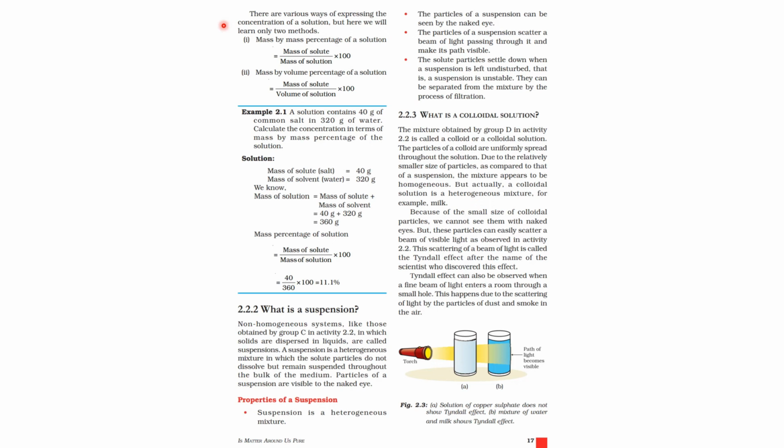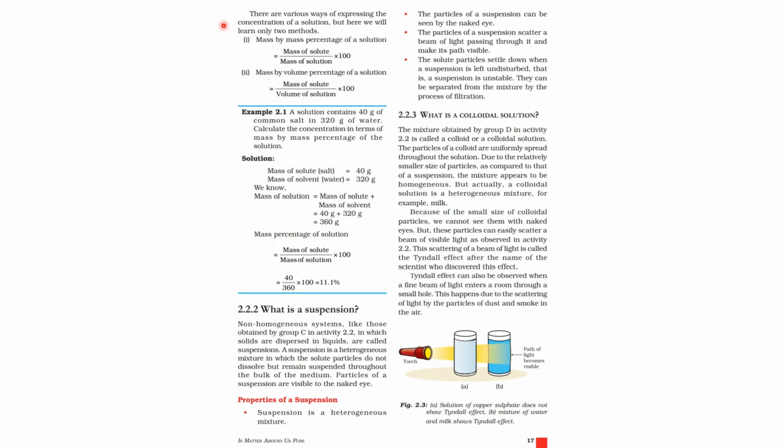Next, we learn about what is meant by solubility. Solubility means the maximum amount of solute that can be dissolved in 100 grams of solution. That's called the solubility. For example, the solubility of sodium chloride is 36 grams. The solubility of sugar is 204 grams.